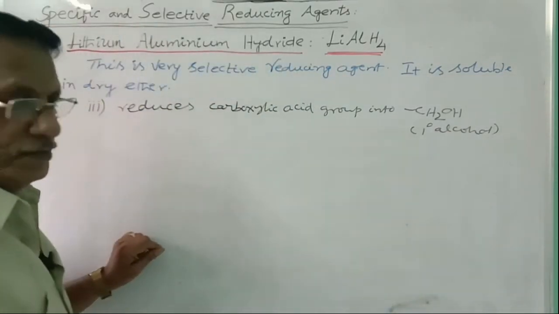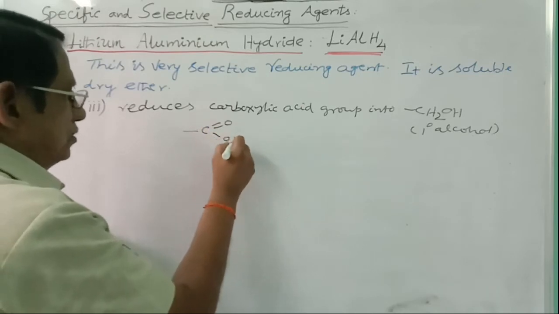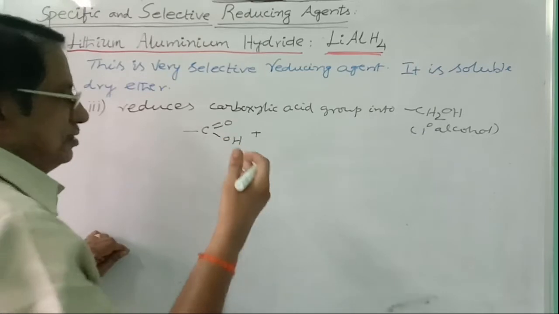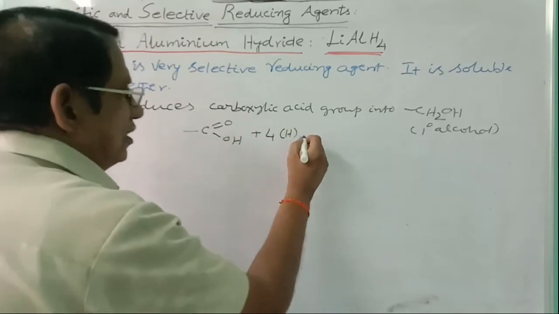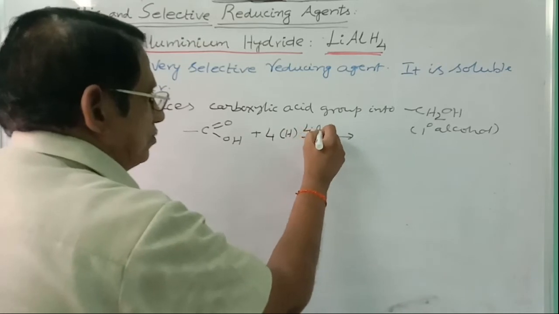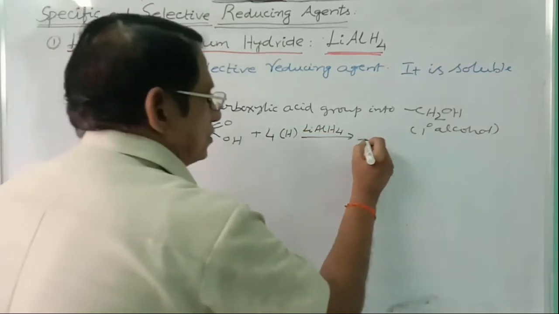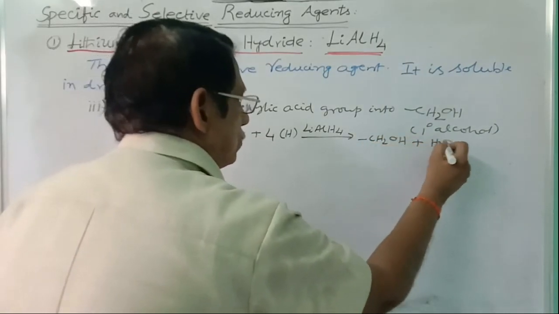That means we can take here COOH. This is carboxylic acid. The O will be replaced by 2 hydrogens. For oxygen, 2 more hydrogens are required. This is lithium aluminum hydride, the specific reducing agent you are using here. And it is converted into CH2OH plus H2O.